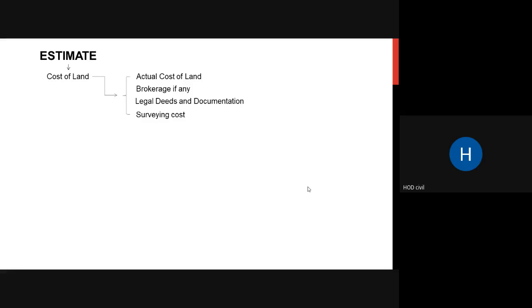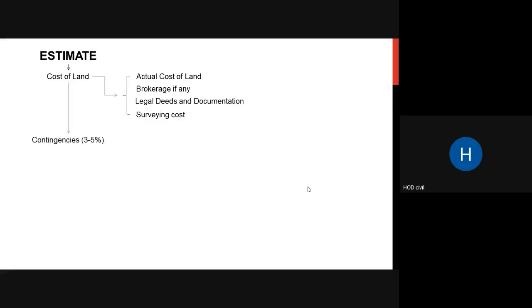Then there is always a surveying cost. Surveying cost is not included in the construction part. It is the surveying cost of your land. What is the area of your land? You have to survey and exactly mark your borders. So that surveying cost is included in your cost of land. Remember this, in your cost of land these 4 things are included: the actual cost of land, brokerage charges if any, legal deeds and documentation cost, and surveying cost.